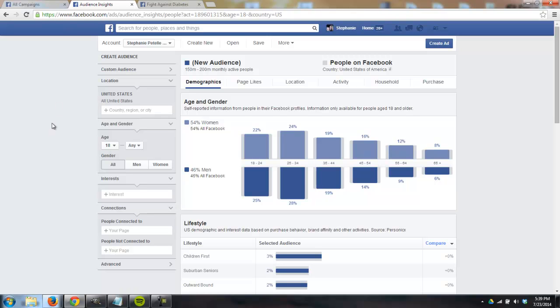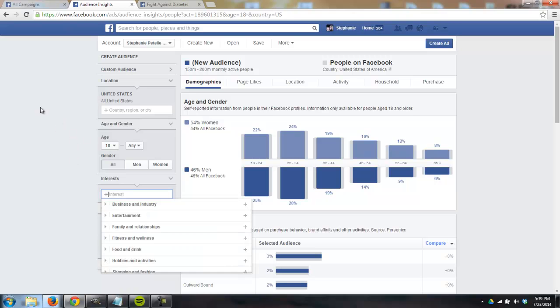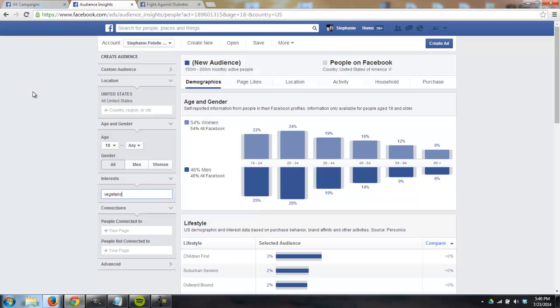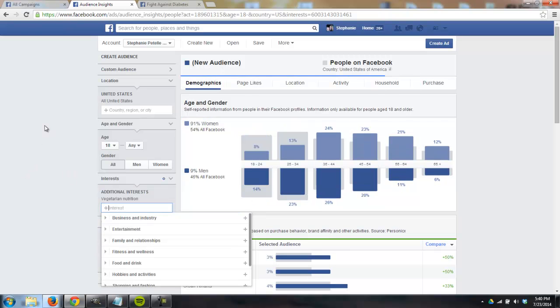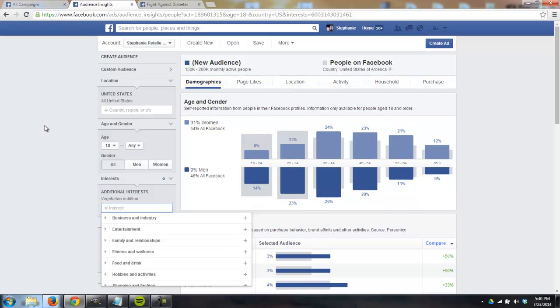So let's go ahead and choose a niche here. Let's say, what's something fun that we could do? We'll do like vegetarian diets or vegetarian nutrition. Here, we'll start with this one. So let's say we want to market an ebook or a free ebook or something about eating a vegetarian lifestyle, vegetarian nutrition, fitness, whatever your thing may be. We're going to do some research here and find out exactly who we should be advertising to.